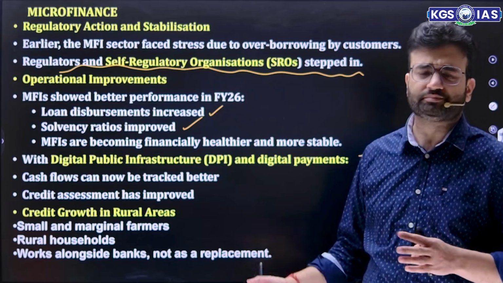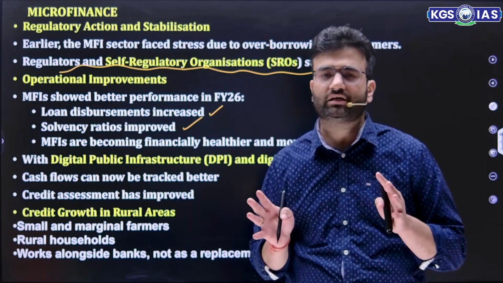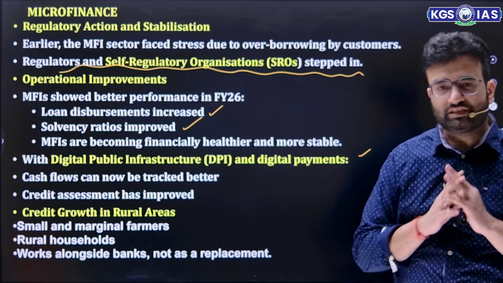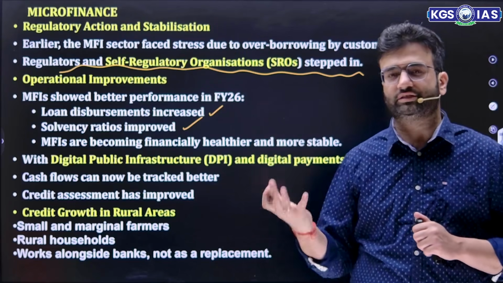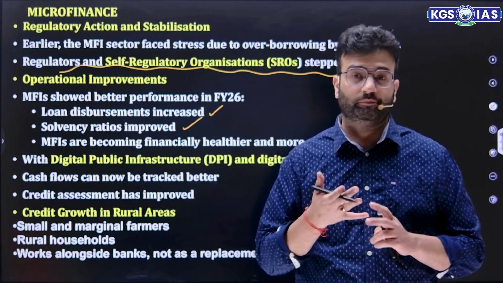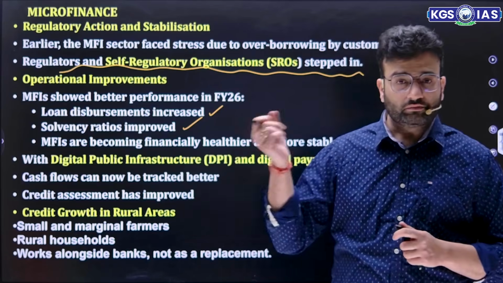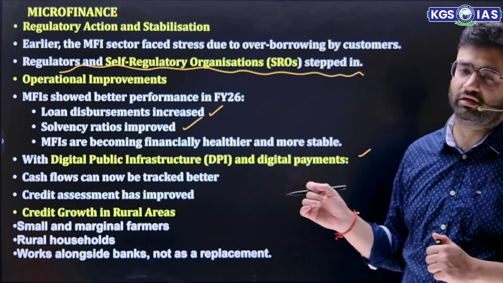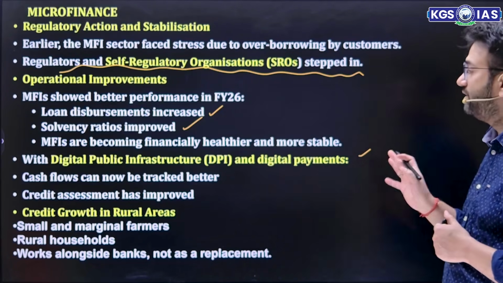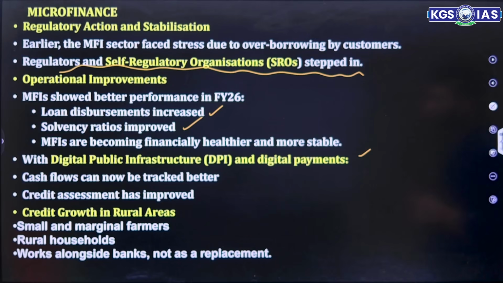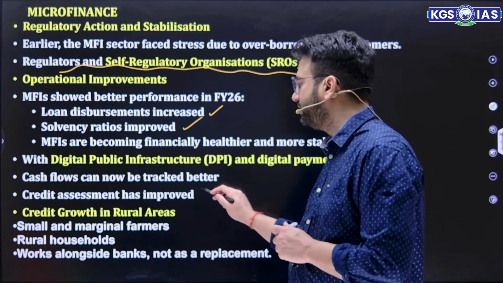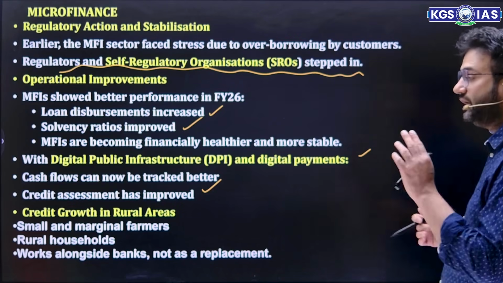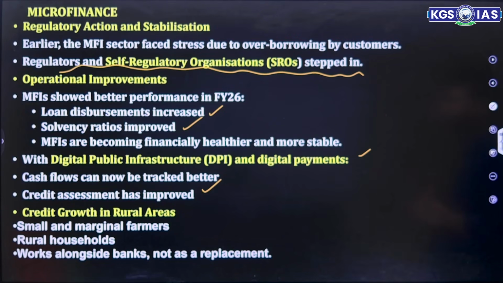Digital public infrastructure. Right now Agri Stack, or what we can say Energy Stack. DPI actually changes the whole monetary system, and give big credit to the current government because they have worked a lot on this digital public infrastructure, especially UPI. Then with DPI and digital payment, cash flows can be tracked better. We have better transparency, accountability. Credit assessment also improved. Credit growth also enhances in the rural areas, to small and marginal farmers, e-rupee.